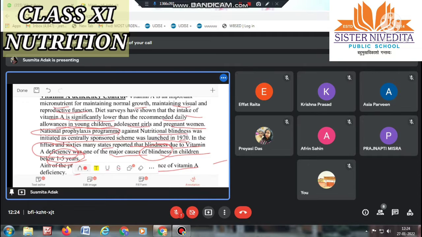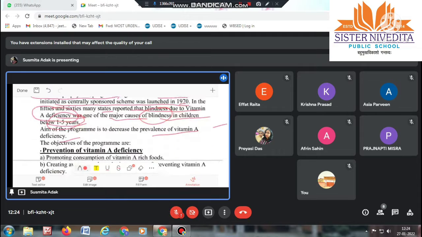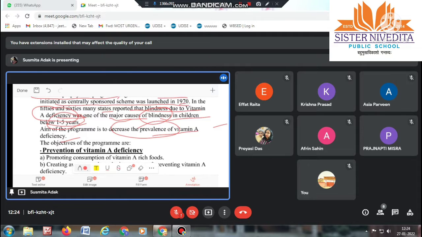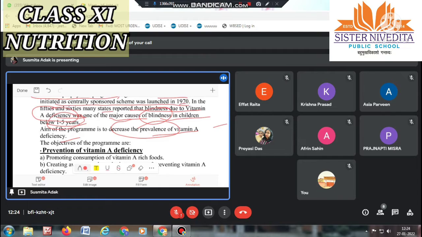The aim of this program is to decrease the prevalence of vitamin A deficiency. Means this program was initiated just to decrease the prevalence of vitamin A deficiency.